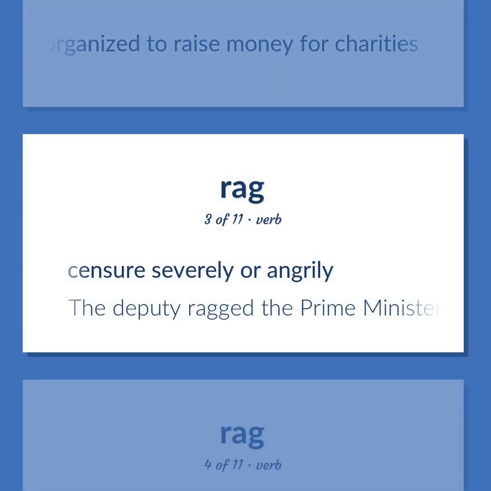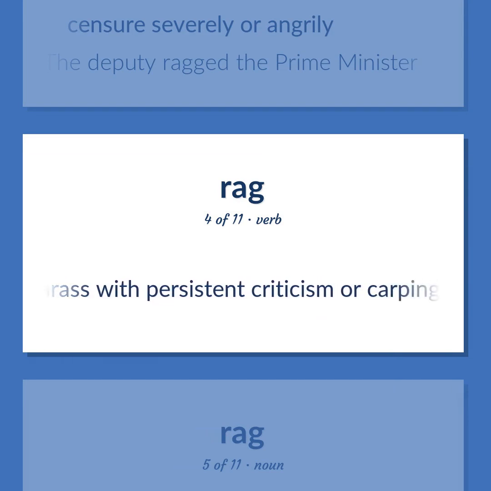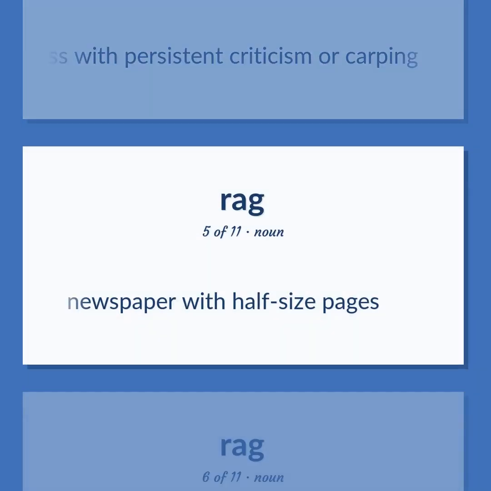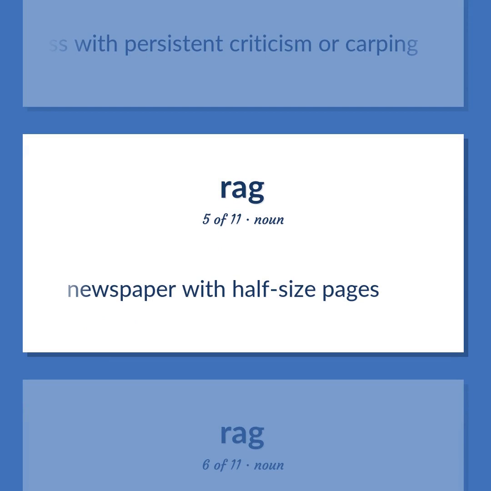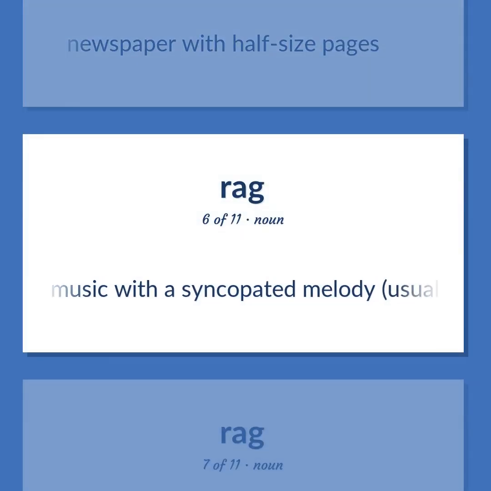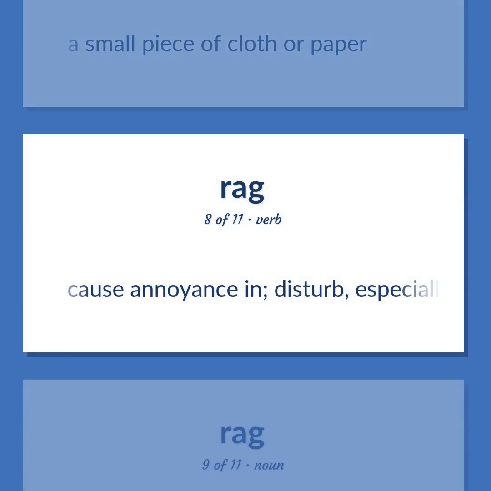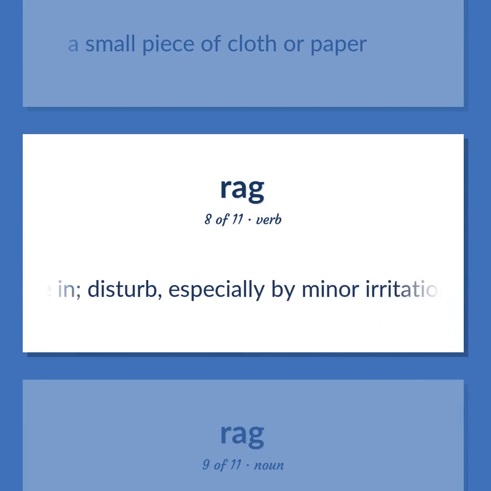Censure severely or angrily. The deputy ragged the prime minister. Harass with persistent criticism or carping. Newspaper with half-size pages. Music with a syncopated melody, usually for the piano. A small piece of cloth or paper. Cause annoyance in. Disturb, especially by minor irritations.